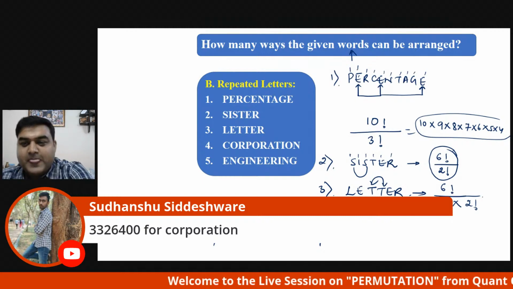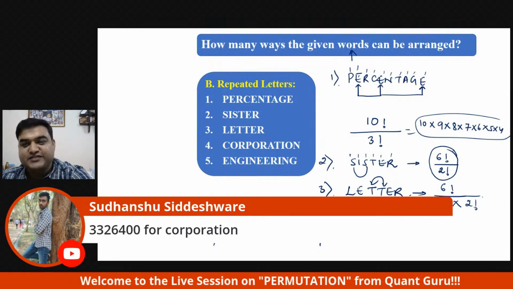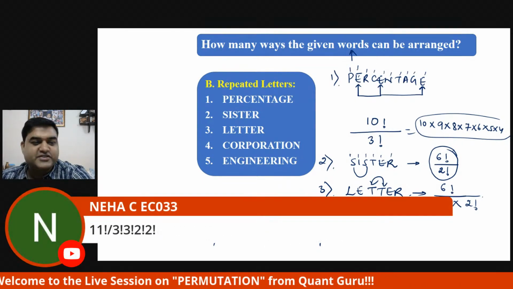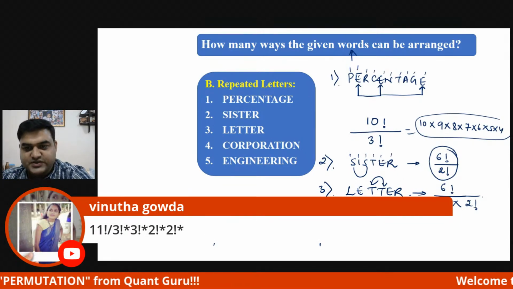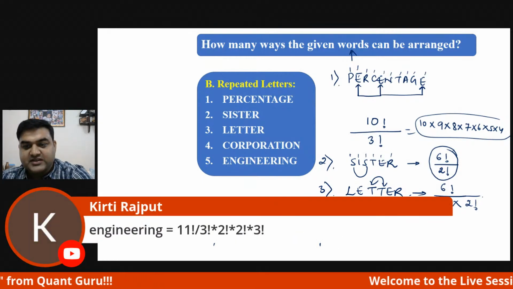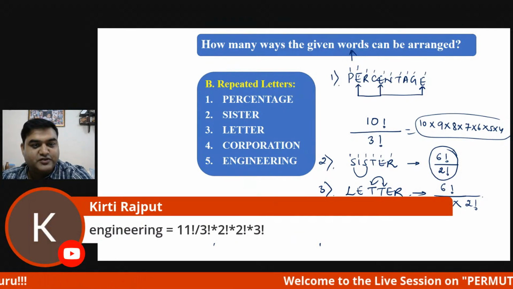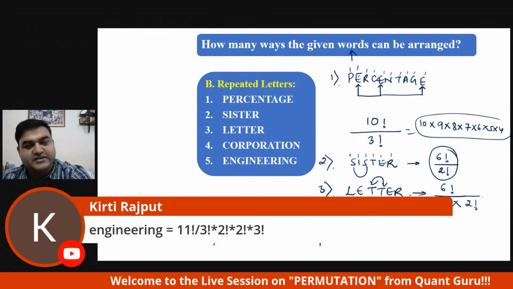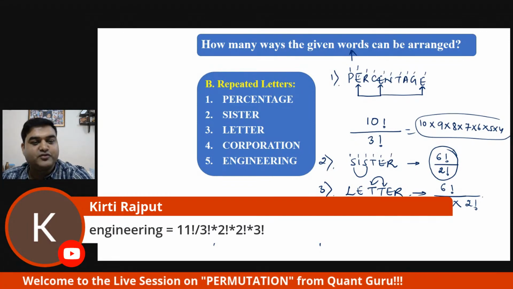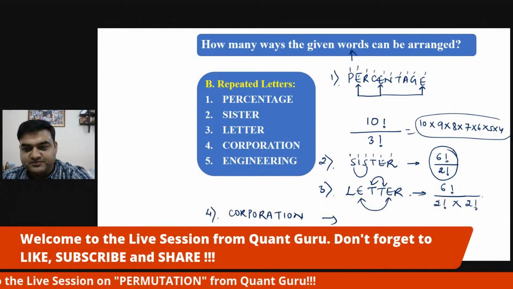I really do not know what the answer of that is, because we are doing the questions together. Jyoti has got, Neha has got, Kirti has got. Wonderful, Kirti. 11 factorial divided by 3 factorial into 2 factorial into 2 factorial into 3 factorial.